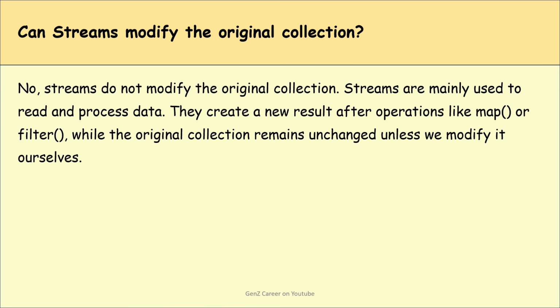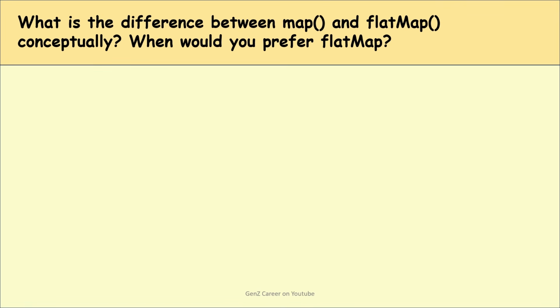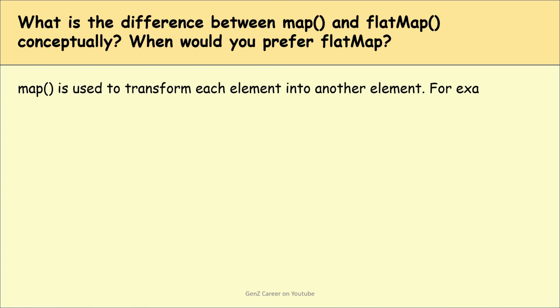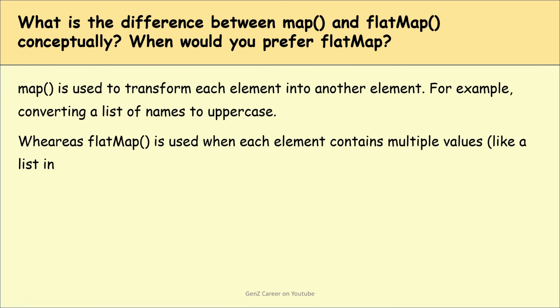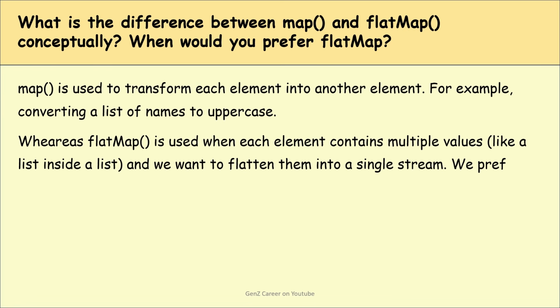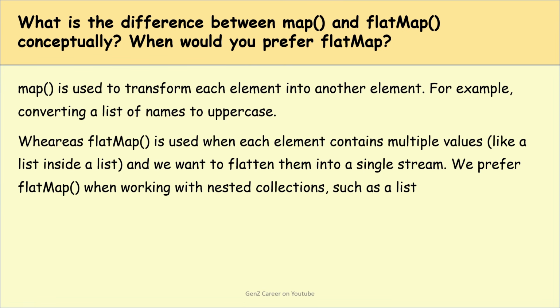So moving to the next question, guys. What is the difference between map and flatMap conceptually? When would you prefer flatMap? This is also a very, very important question, guys. So map is used to transform each element into another element. For example, converting a list of names to upper case. Whereas flatMap is used when each element contains multiple values, like a list inside a list, and we want to flatten them into a single stream. Then we would prefer flatMap when working with nested collections such as a list of lists.